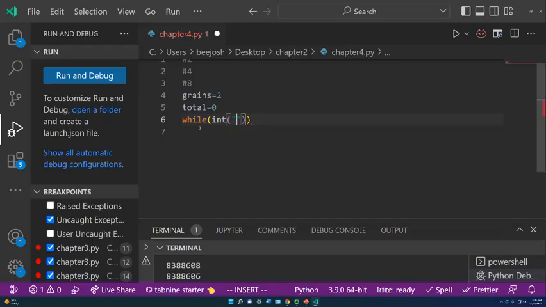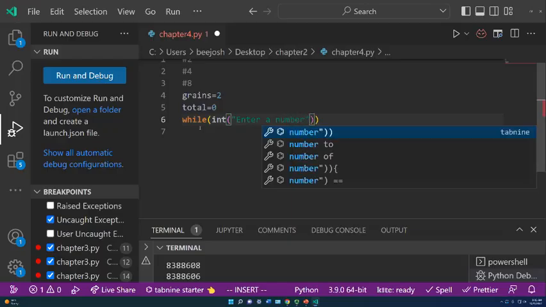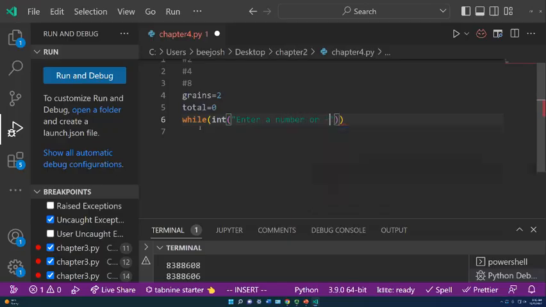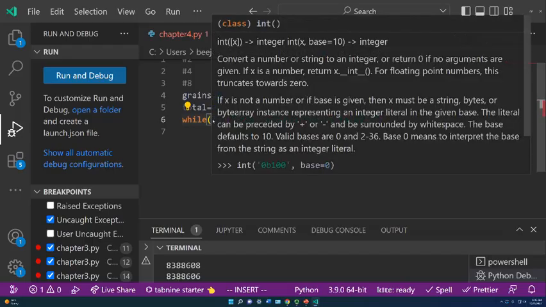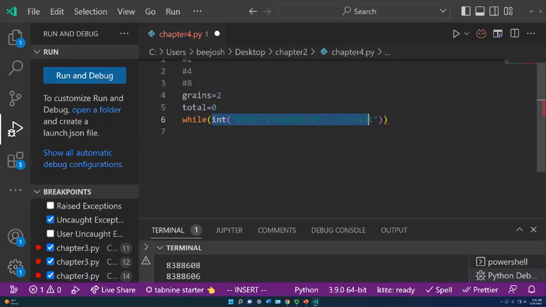Okay, so while enter a number or -1 to quit. So while the input that we're getting, actually, we don't want it here because we want to assign that to a variable. Let's not be cute.